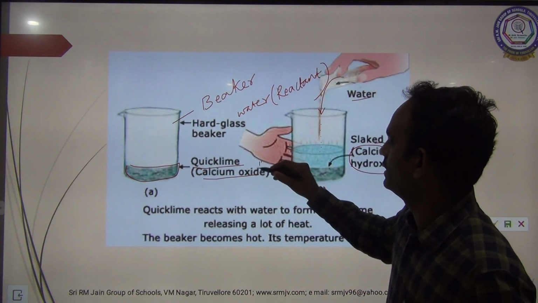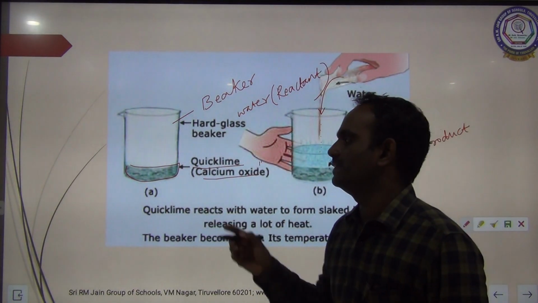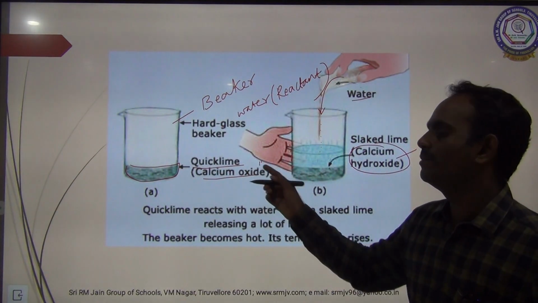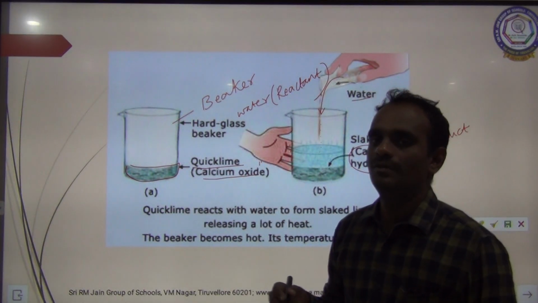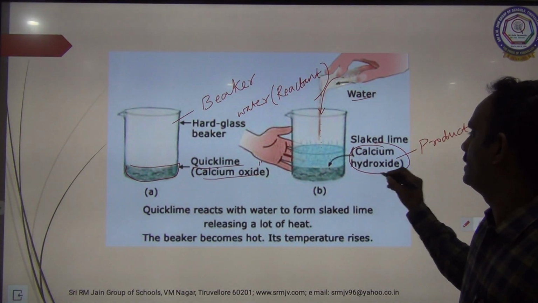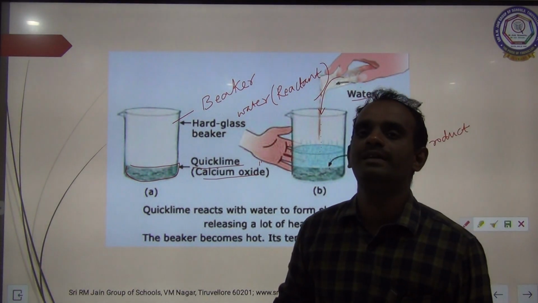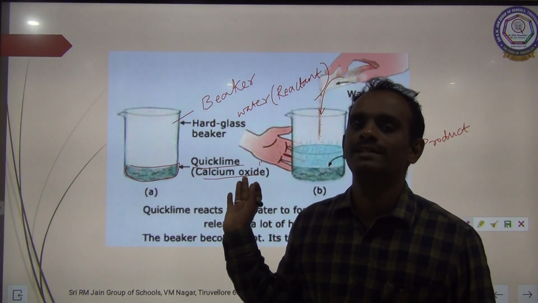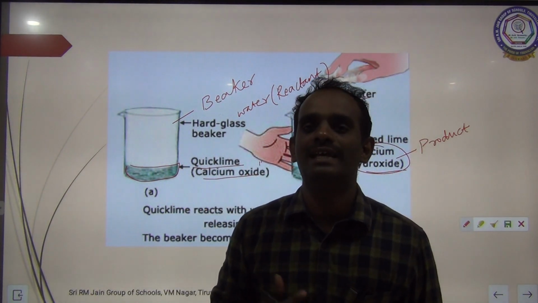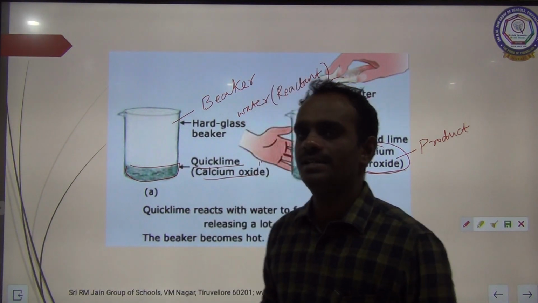So water combines with quicklime, calcium oxide, to form calcium hydroxide. So the product is calcium hydroxide. During this chemical reaction, heat is produced. So this is a good example for exothermic reaction. Clear, children?